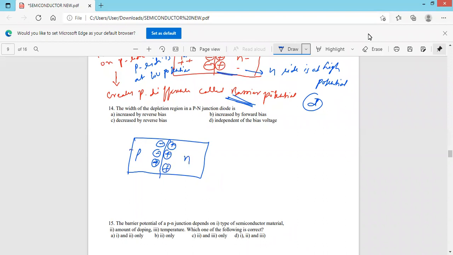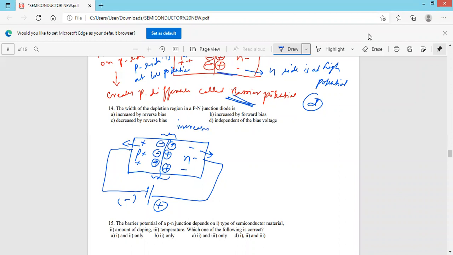So when they are connected in reverse bias, the P side is connected to the negative terminal of the battery and the N side is connected to the positive terminal of the battery. As a result, these holes will start to move towards the negative terminal of the battery, and here electrons will start to move towards the positive terminal. As a result, the width of the depletion region increases.